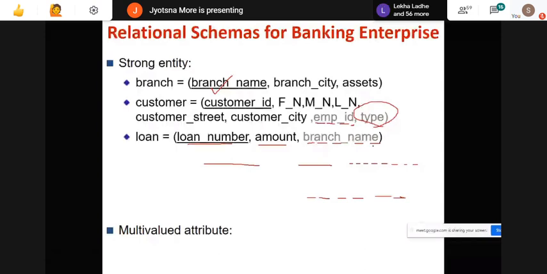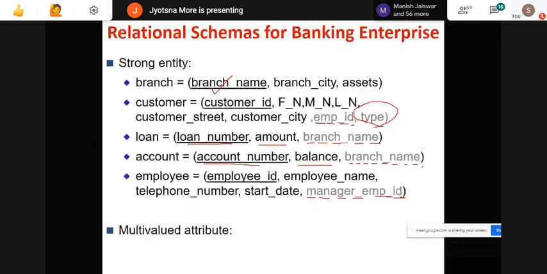Employee is a strong entity set, whereas manager employee ID is a foreign key. For the multi-valued attribute, I have considered dependent name. You can write any name over here, and accordingly you have to write the primary key of that entity and some other name for the dependent name. Then for many to many relationships, I have borrower, that is customer ID and loan number, and depositor, customer ID and account number, and the descriptive attribute.